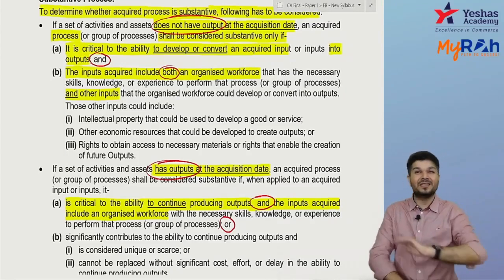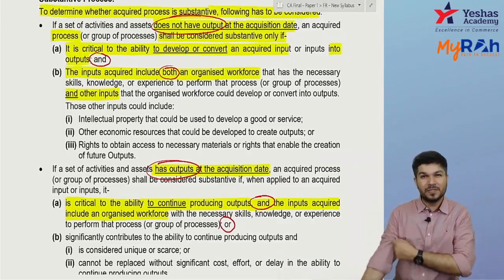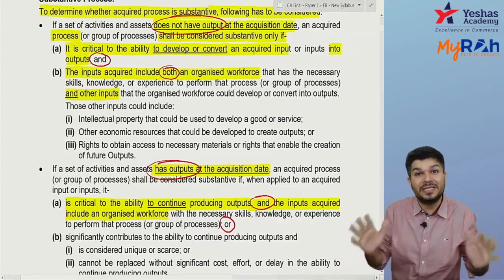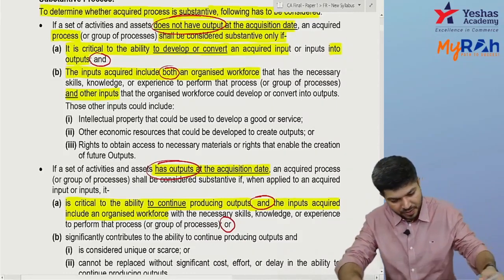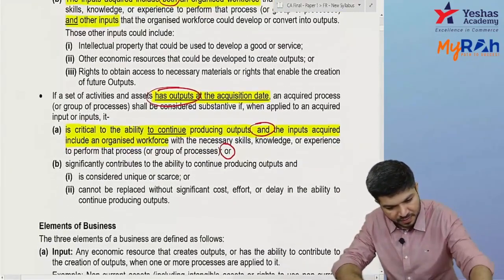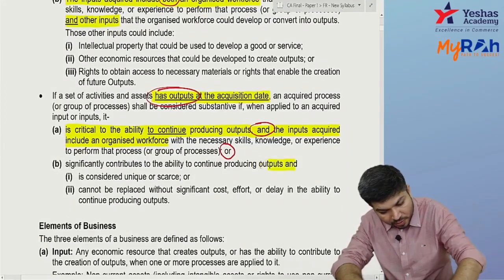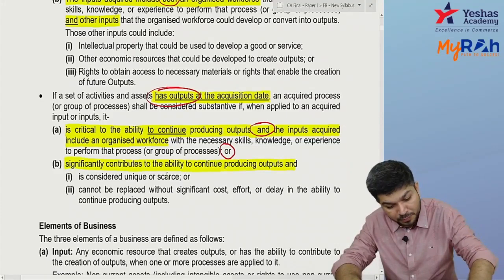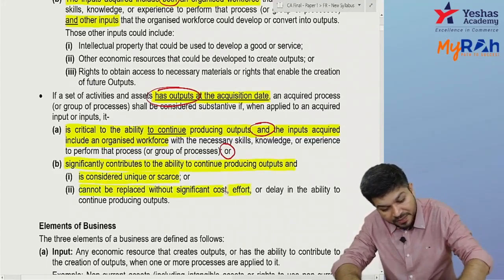If it cannot be replaced without significant cost or effort, you will continue it. Then it's a substantive process. Or it significantly contributes to the ability of continuing to produce output and is considered scarce or cannot be replaced without significant cost or effort.